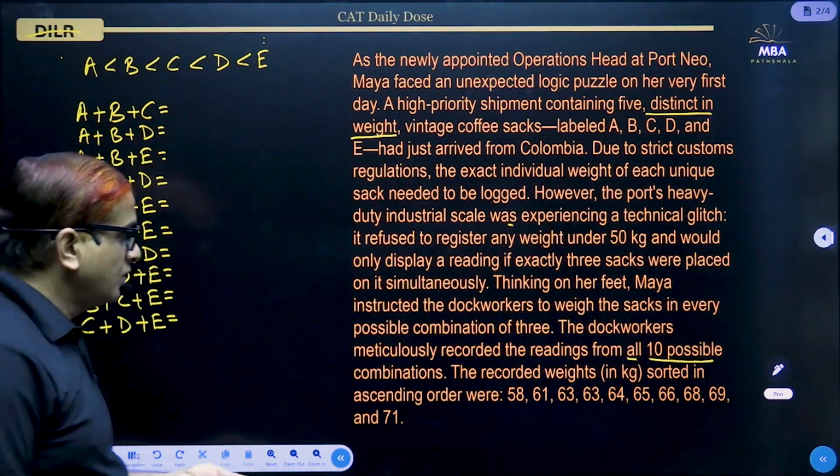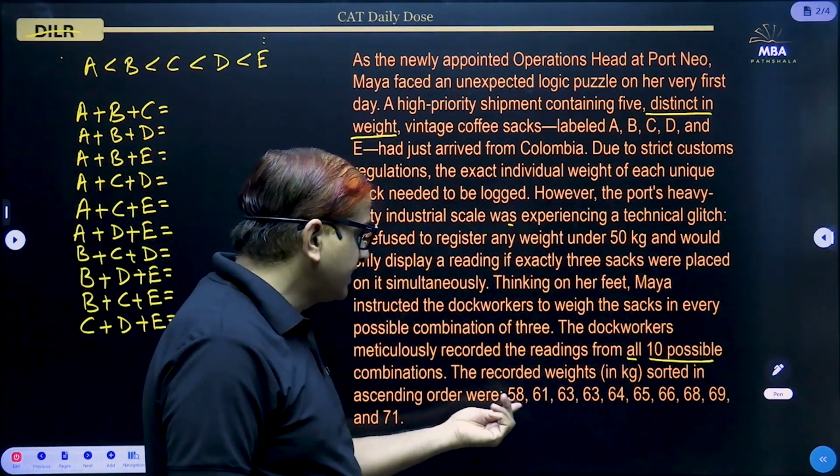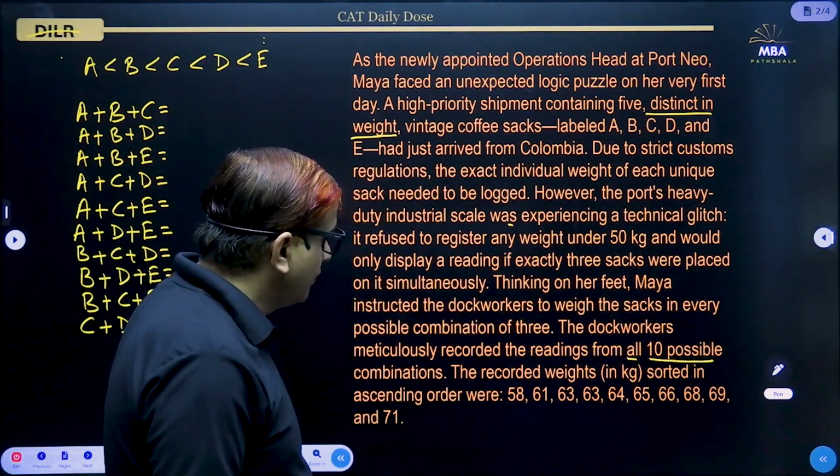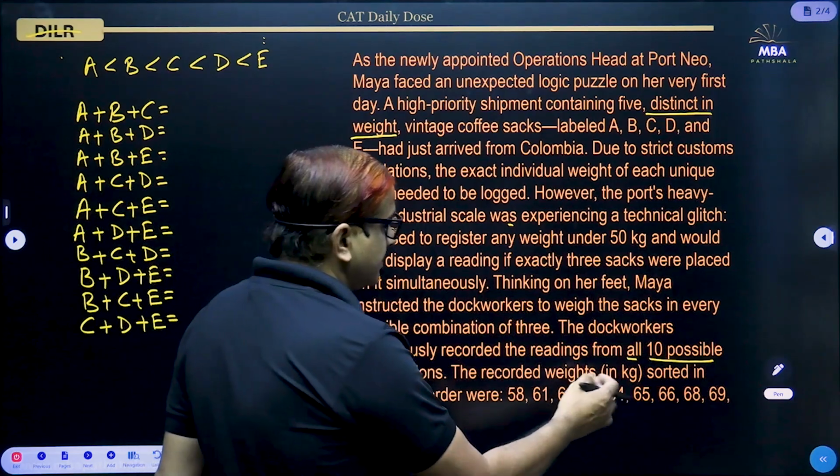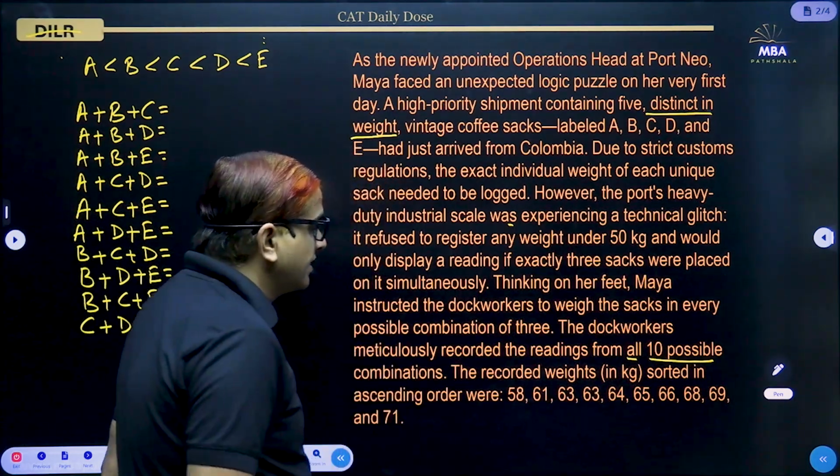combinations. Now they have recorded this much of the weights, 58, 61, 63 and so on. 63 is 2 times.